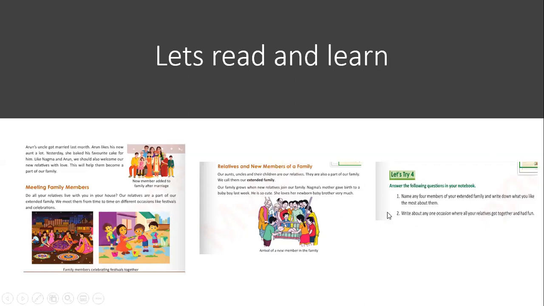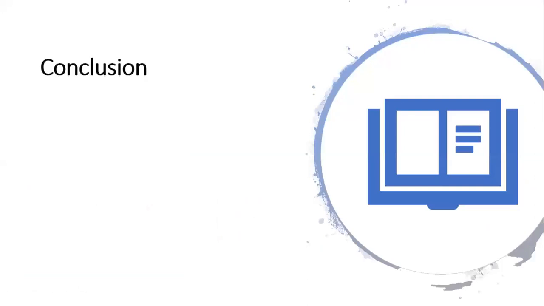Now, conclusion. So today, we have learned about whom do I look like, recapitulation of our family members, joint family, nuclear family, single parent family, and making a family tree, and all these things. And after that, we have got to know whom do I look like and what are the tastes. We will be able to identify that. And after that, we have learned about the relatives, who are called relatives, and what is an extended family and all.